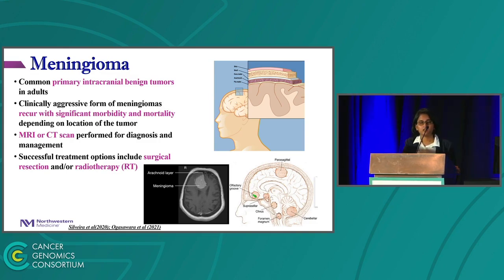The common areas the tumor could arise include the parasagittal, olfactory groove, suprasellar, clivus, foramen magnum, and cerebellar. The best way to diagnose a meningioma is by an MRI or CT scan, and successful treatment options include surgical resection and/or radiotherapy. Here, I have an MRI image of a meningioma arising from the arachnoid layer.